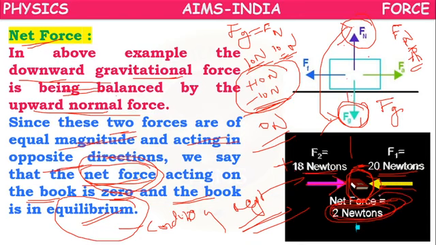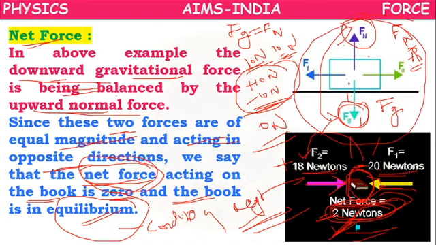As the left side force is more, the net force will also be towards the left side. So minus 2 newtons. In this case the net force is not 0, so we can observe movement of the book towards the left side. But in the earlier case, the book is in equilibrium, because the net force is equal to 0.